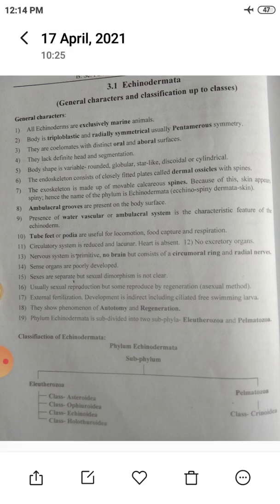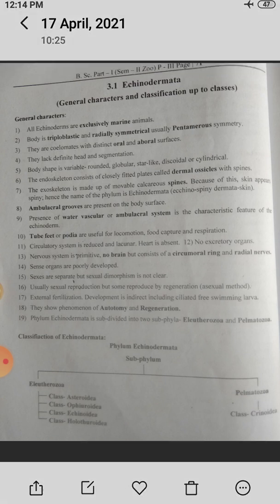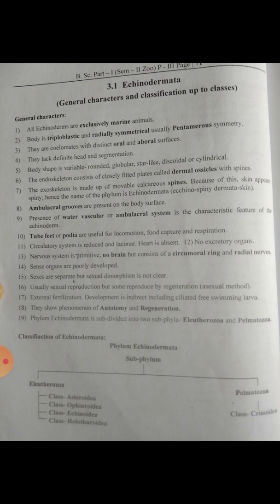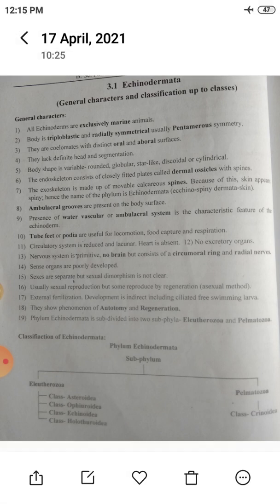Next, ambulacral grooves are present on the body surface. What is the use of ambulacral grooves? They contain many cilia and capture the food. Ambulacral grooves have the presence of many cilia, and cilia are used to capture the food. Next, the presence of water vascular or ambulacral system is the characteristic feature of the echinoderm. Echinoderm's characteristic feature is nothing but the water vascular ambulacral system.